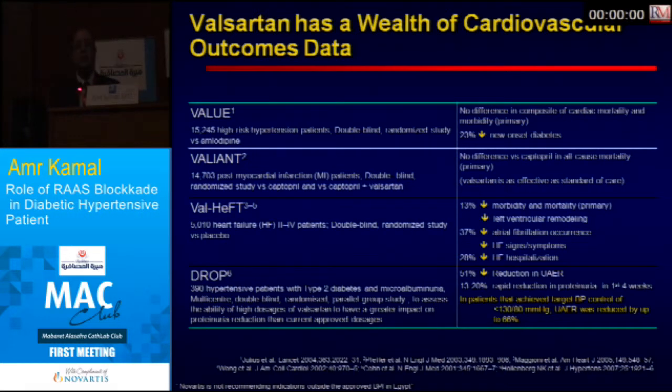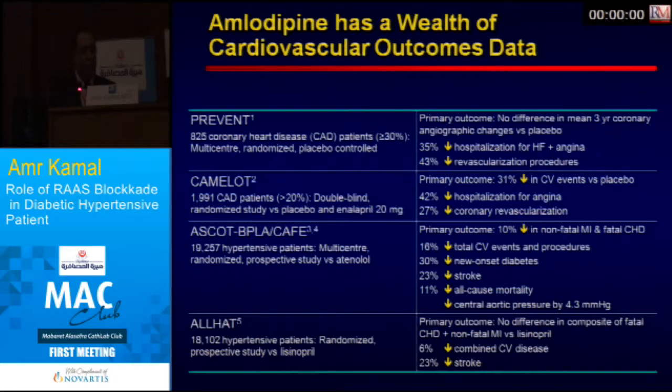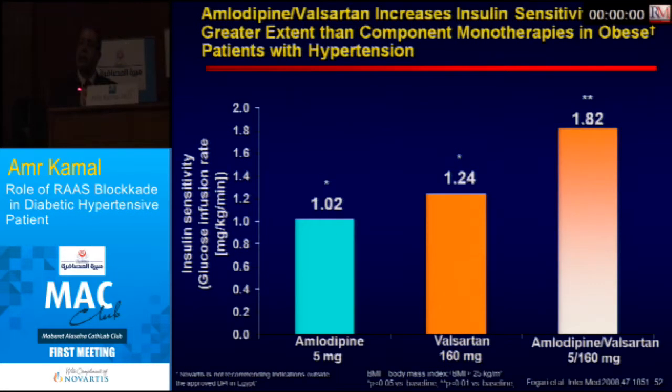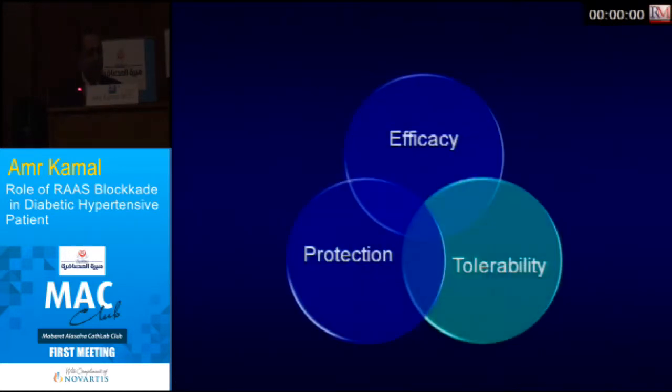There is a lot of evidence about many indications for valsartan: Valiant and Val-HeFT in heart failure, and in renal patients the DROP trial, showing how it reduces the urinary albumin excretion rate. Amlodipine also has a wealth of cardiovascular outcome data in PREVENT, CAMELOT, ALLHAT, ASCOT, BLA, and CAFE. All these trials make the combination perfect. So they are a very good couple, the right couple. Finally, Romeo finds Juliet.